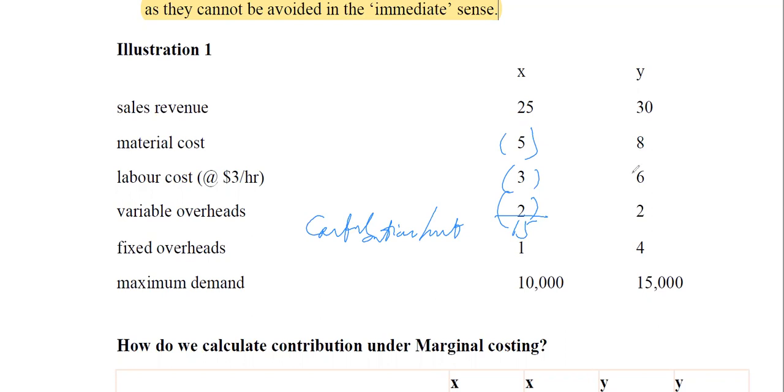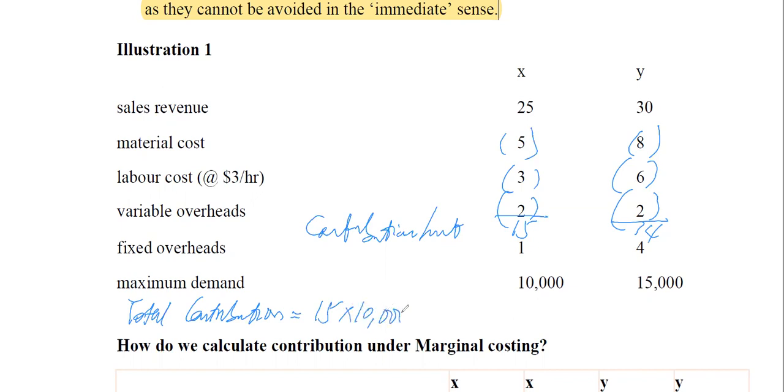And then when it comes to product Y, we have 30 minus 8 minus 6 minus 2. That gives us 14. So if we want to calculate contribution under marginal costing, our total contribution becomes how much? We know this is going to give us 15 by, we are producing 10,000 units for product X, and that gives us how much?